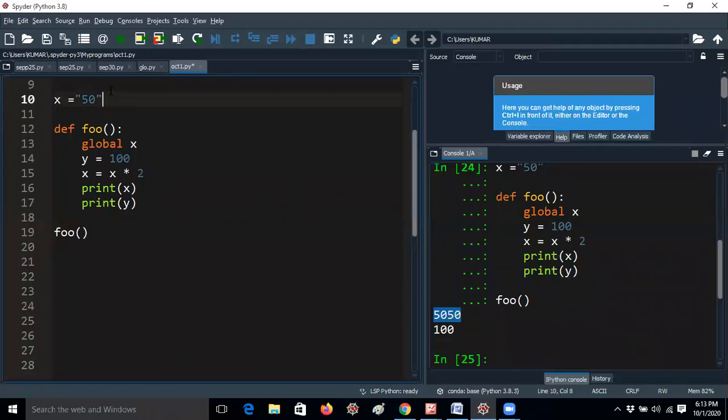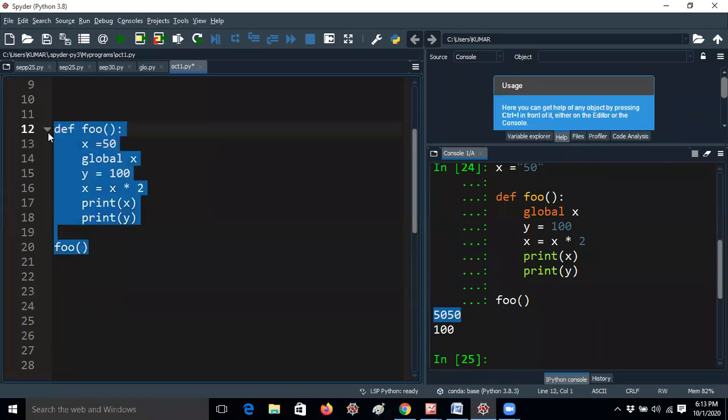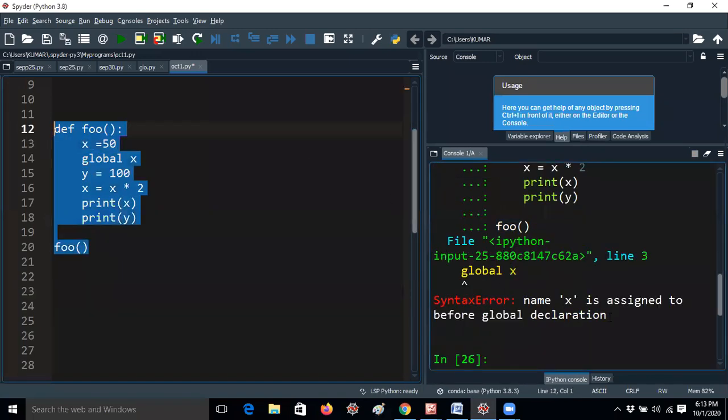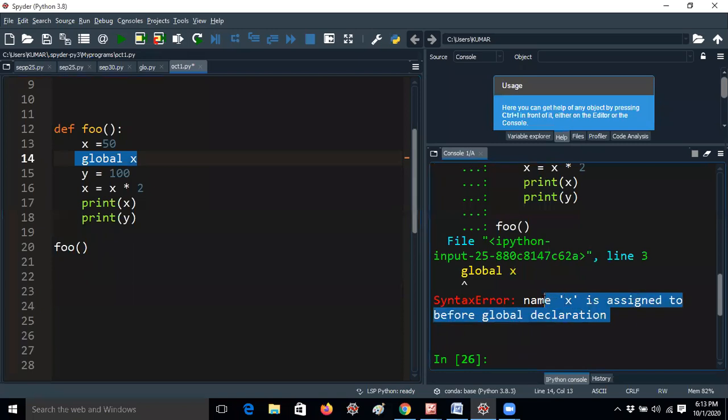If I write x equal to 50 here, okay, I am removing this line, I am just adding it here, and running the program again, because you have to know: name x is assigned to before global declaration. That means whenever you already assign the x value, but after that you give global x, that's the reason it is getting an error. Name x is assigned to before global declaration.